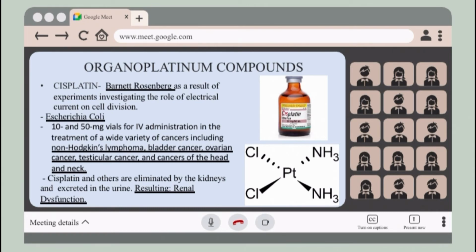cancers, including non-Hodgkin lymphoma. So this is a type of cancer that begins in our lymphatic system, especially in our white blood cells, the lymphocytes, that grow abnormally and can form tumors. Then bladder cancer, ovarian cancer, testicular cancer, and cancers of the head and neck. So cisplatin and others are eliminated by the kidneys and excreted in the urine, resulting in renal dysfunction.